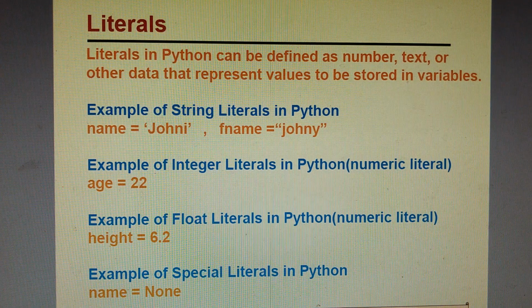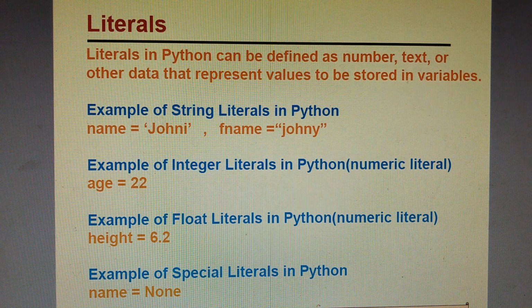Literals. Literals in Python can be defined as a number, a text, or other data that represents values to be stored in variables. For example, I have taken a variable name where the first name may be Johnny. Examples of integer literals: suppose I have taken a variable age is equal to 22, so this is called an integer literal. If we are storing a value in single quotes or double quotes, it is called a string literal. And if we are storing height is equal to 6.2, which is a fractional number, it is known as a float literal.